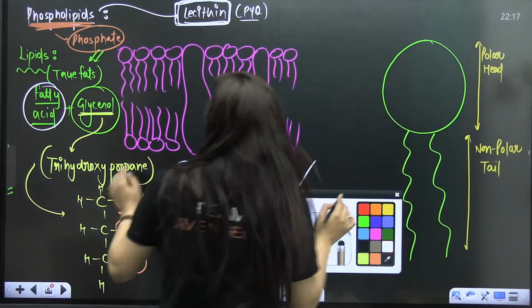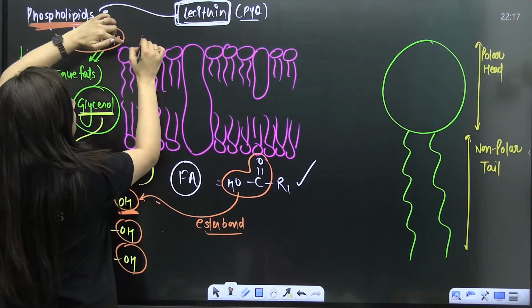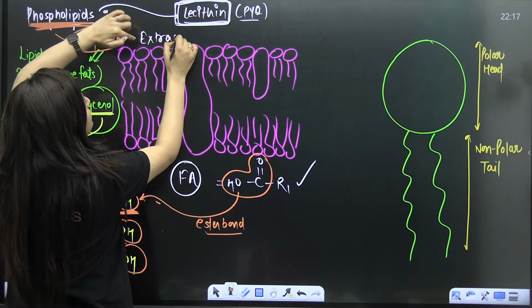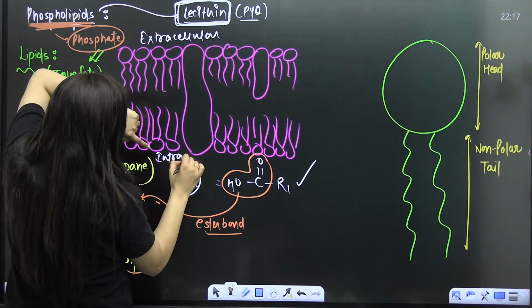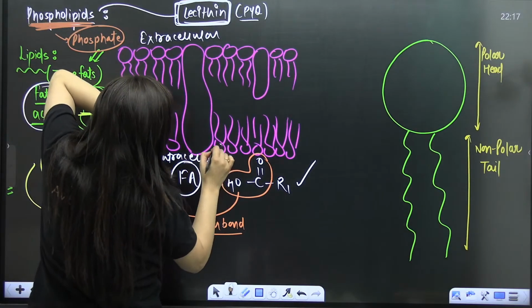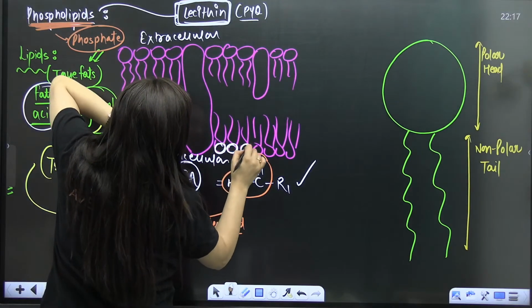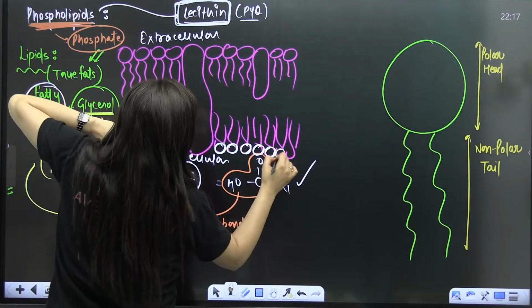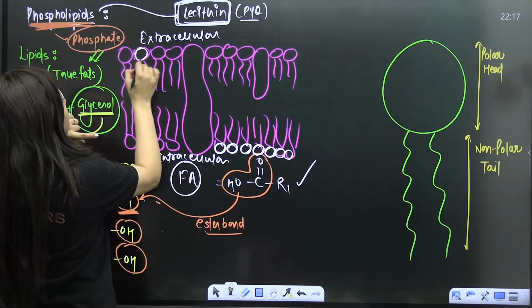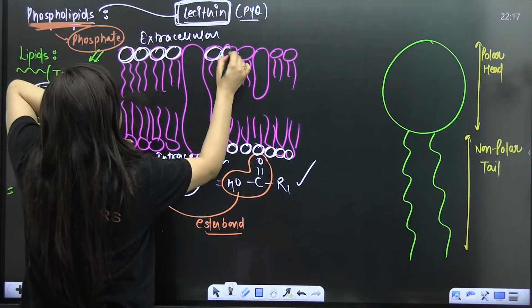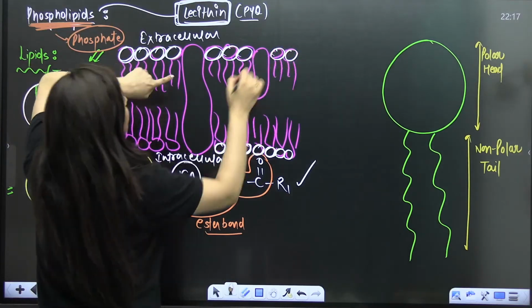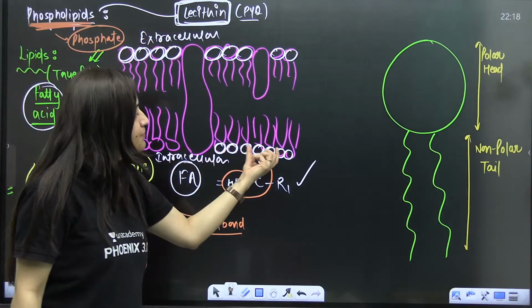When you look at this arrangement, if this is the extracellular part and this is the intracellular part, students, can we say that this head part is coming in contact with water here, and this head part is also coming in contact with water here?